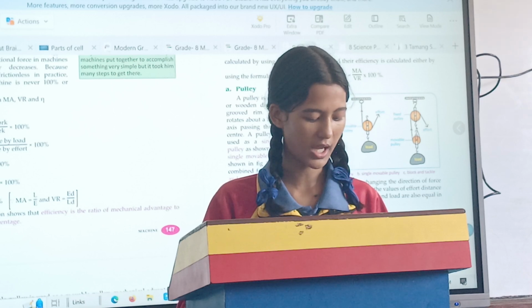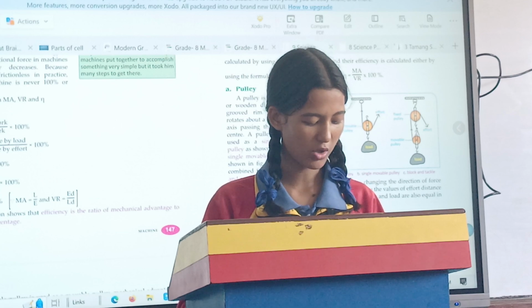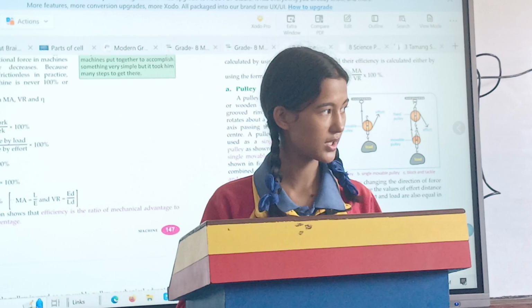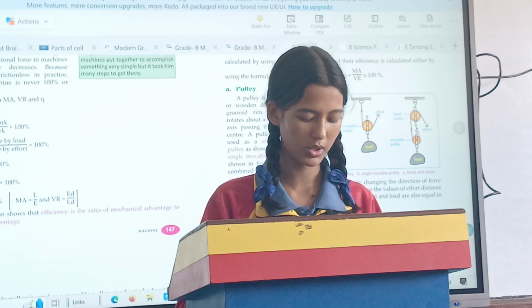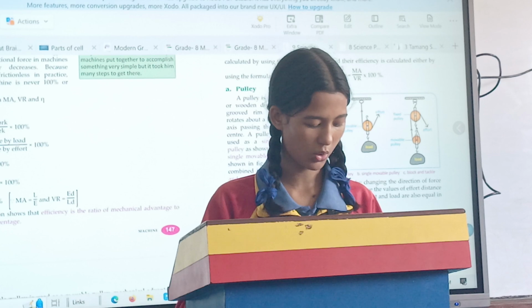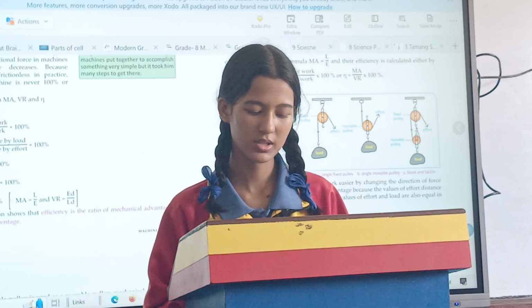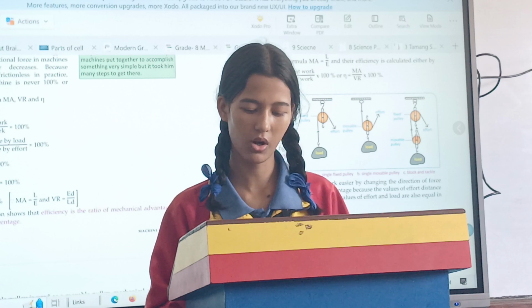It does not gain any mechanical advantage because the effort distance and load distance are always equal. The formula to calculate velocity ratio in a pulley is the number of pulleys or the number of rope segments that support the load.